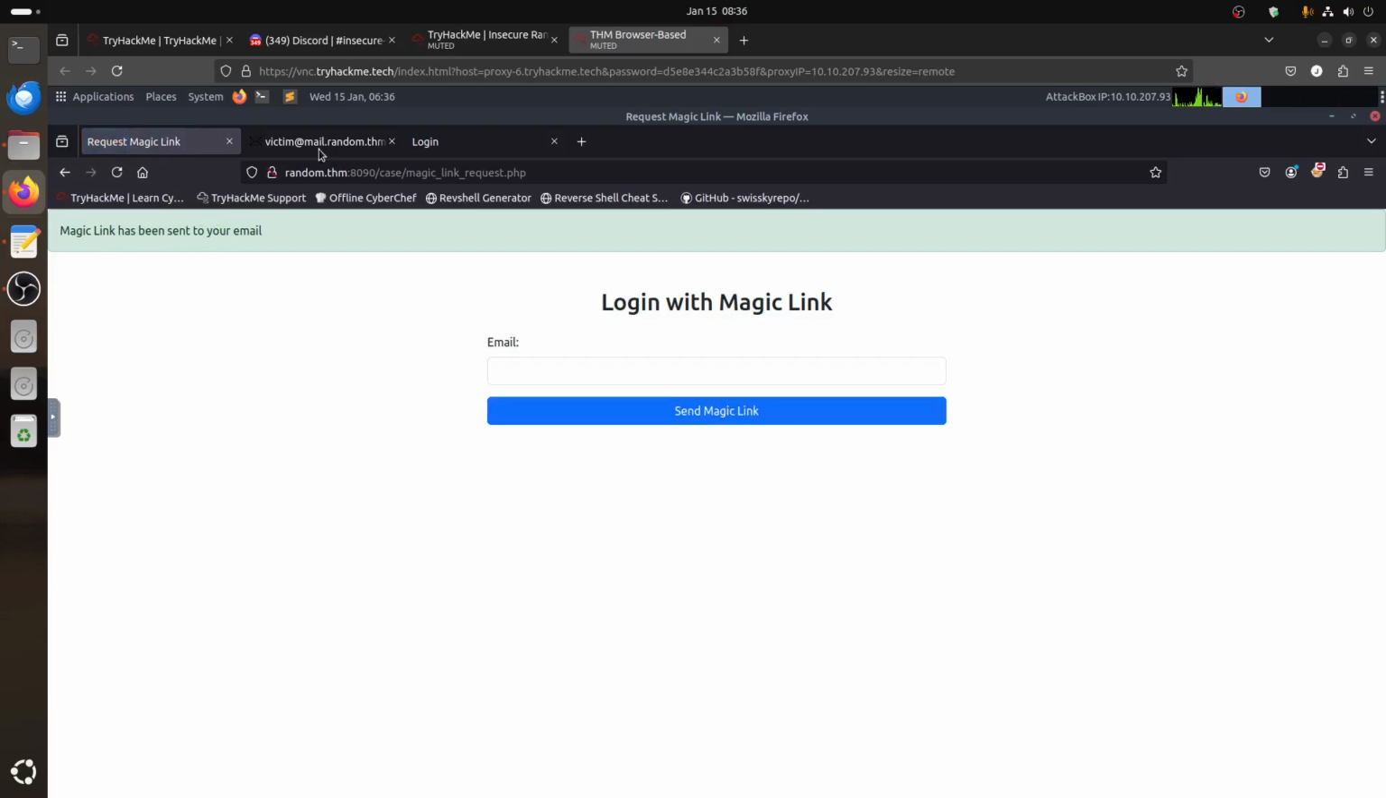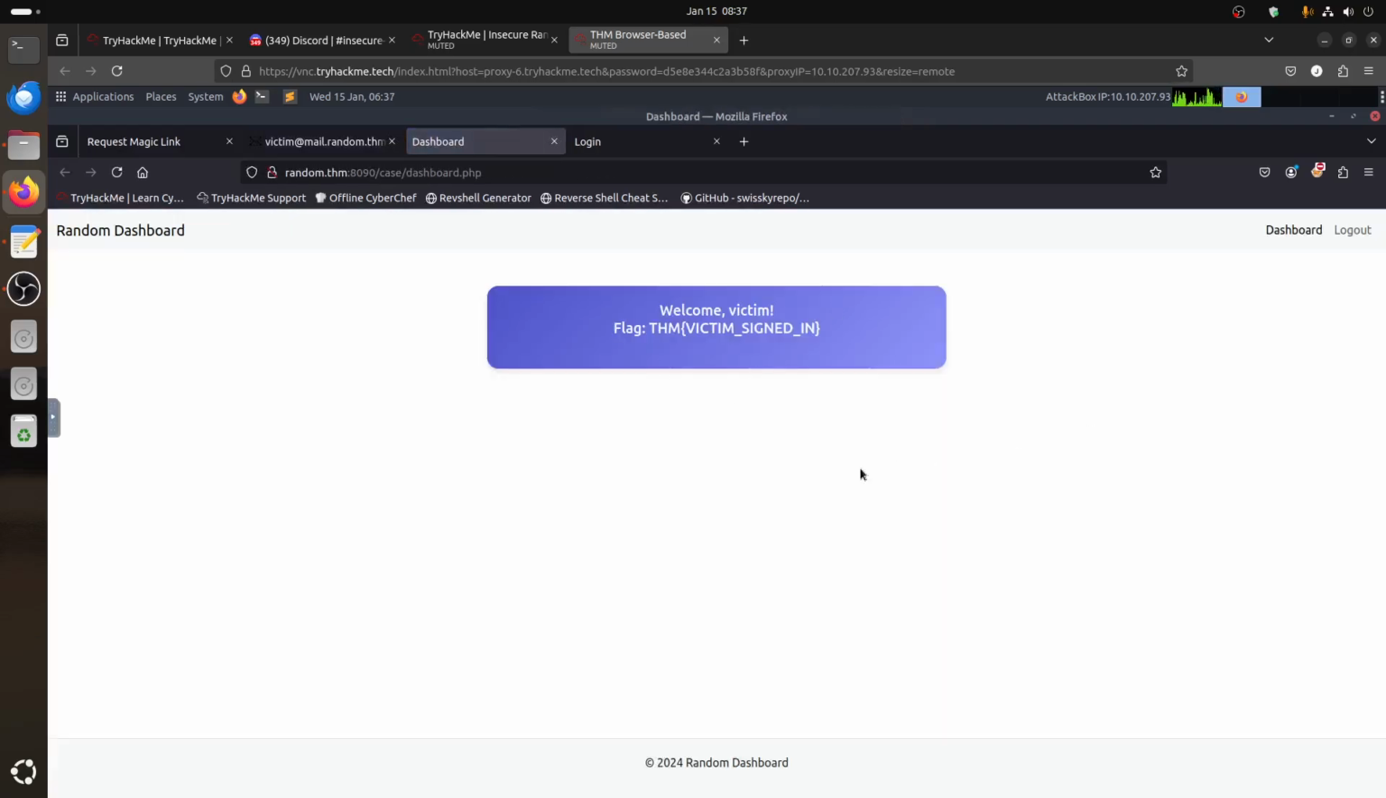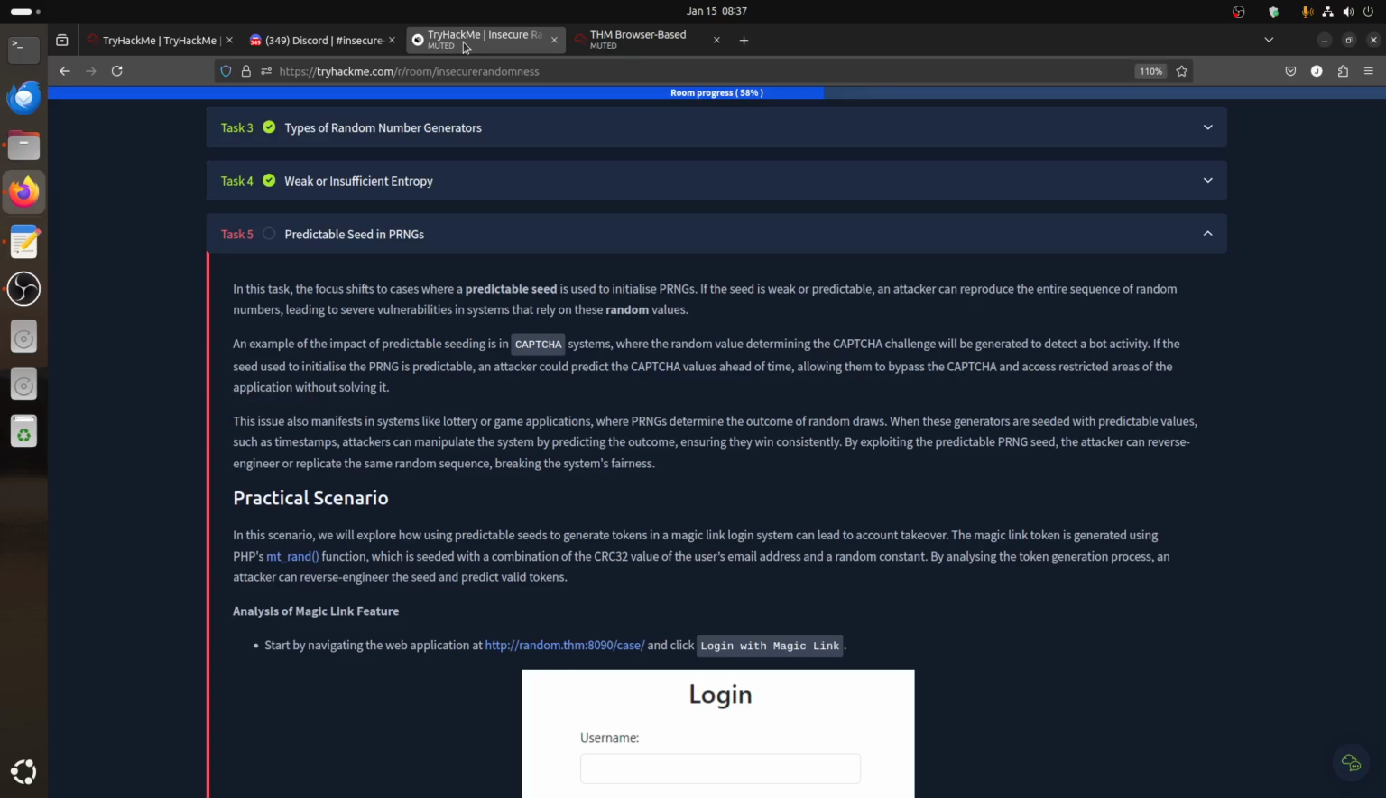magic link has been sent to your email. If I come to my email and say refresh, I got the email. So if I click on it, I logged in as a victim. So this would give us a flag. It's straightforward, the flag for the next question.